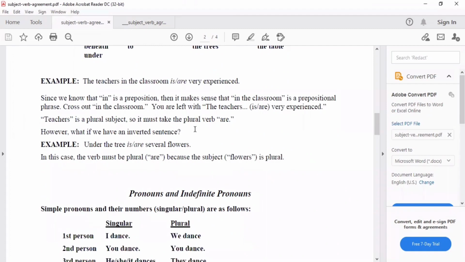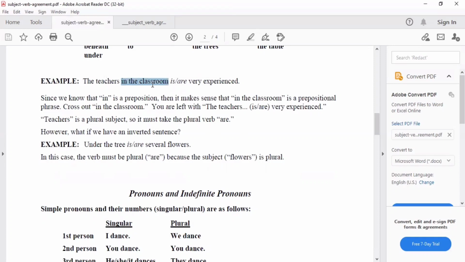Okay, ito pa. Mga prepositional phrase. The teachers in the classroom is or are very experienced. Okay, so meron din tayong prepositional phrase which is in the classroom, nasa classroom. So, tatanggalin muna natin to. We have to identify the subject muna in the sentence.